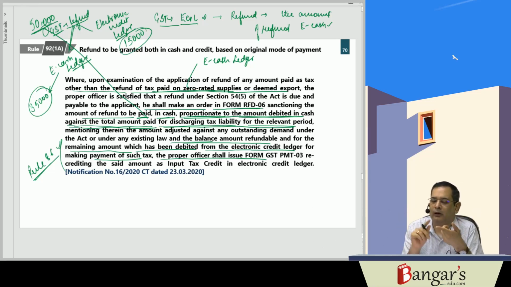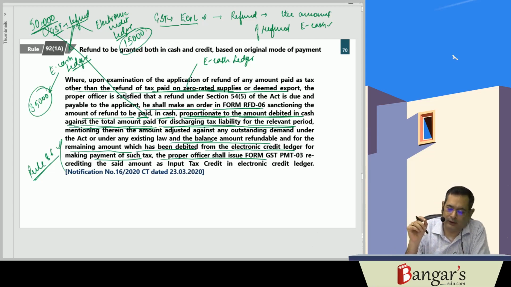So is this clear? Earlier what was happening was the amount was paid through what? Electronic credit ledger, and refund was claimed where? In the e-cash ledger. The amount was credited in the e-cash ledger on account of refund. Now it has been provided, except for what? Zero-rated supplies and deemed exports, where we are granted refund in cash. In other cases, if any tax has been paid by utilizing the ITC, then the amount of refund will not be credited in the cash ledger, but will be credited where? In the electronic credit ledger. So this amendment has been made in Rule 92(1)(a).